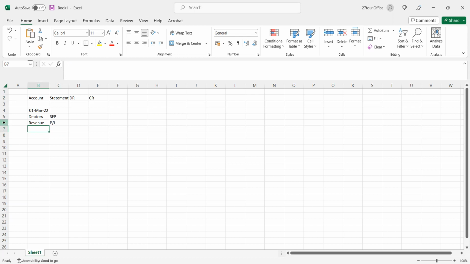Okay, and then we would have a right of return asset. What do we call it now? Right of return asset.